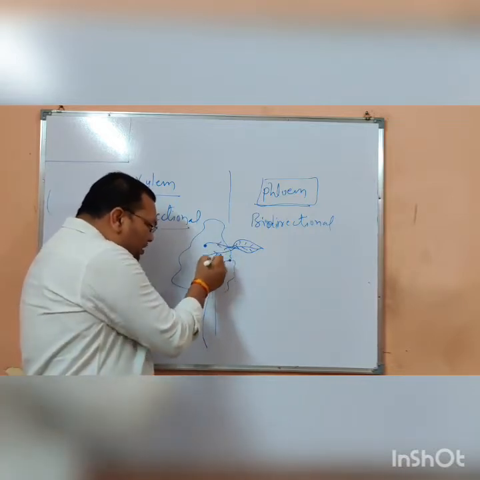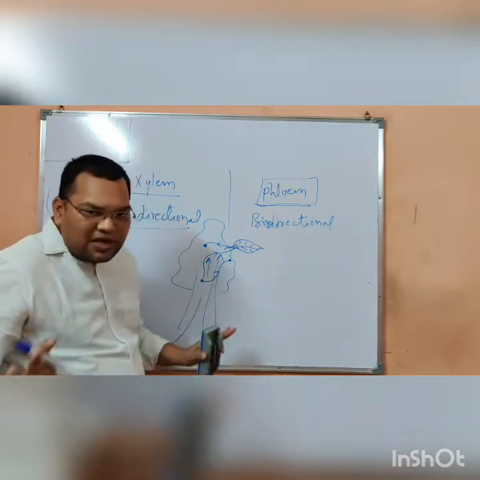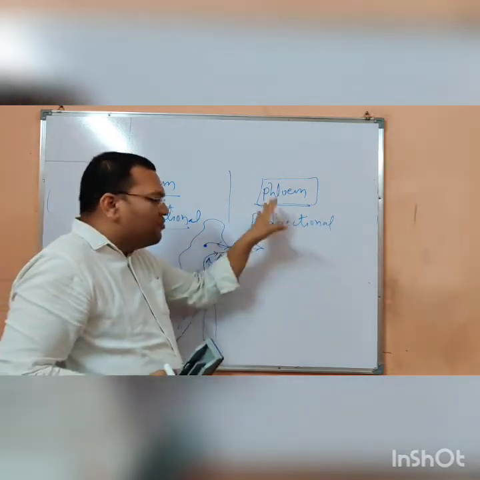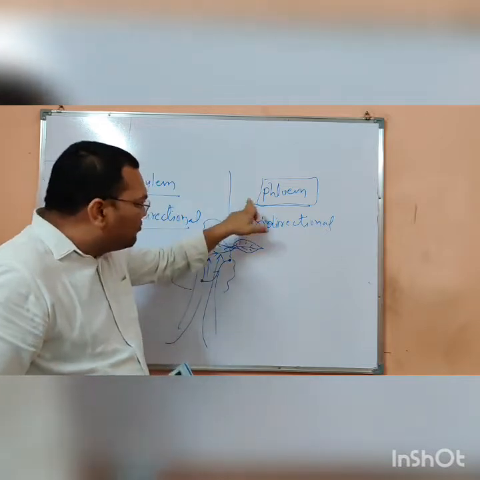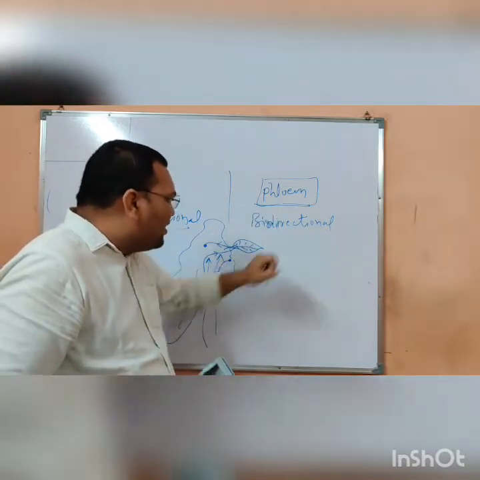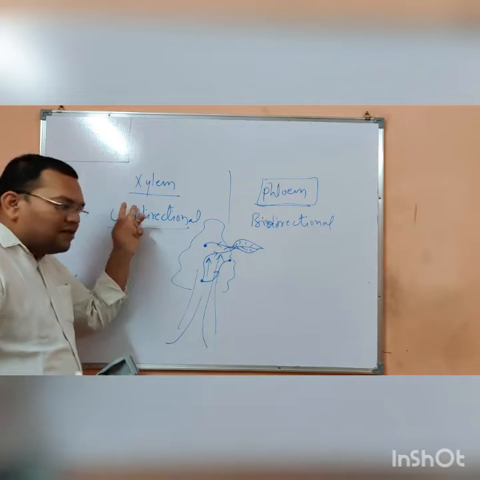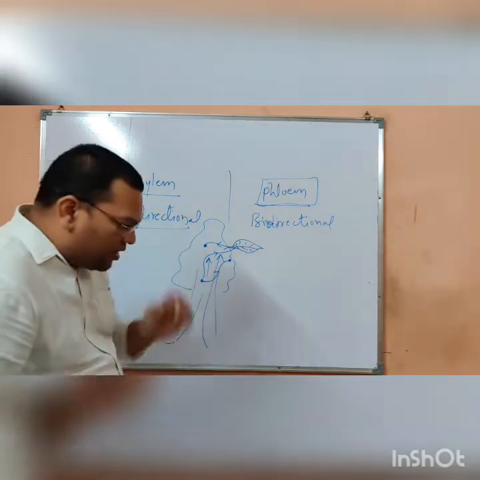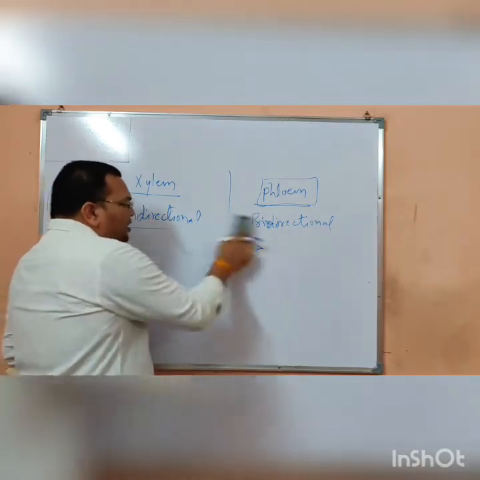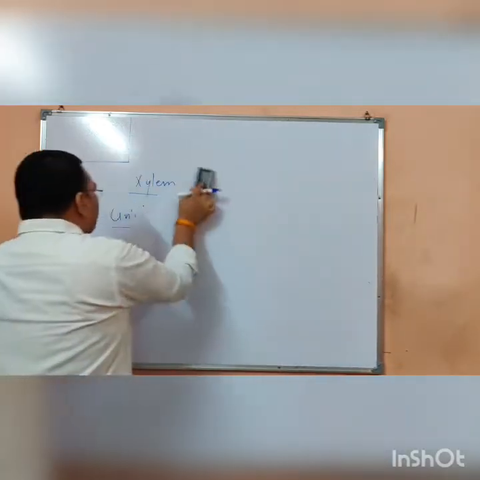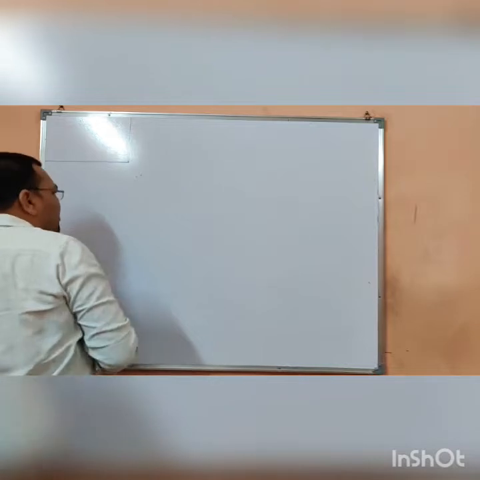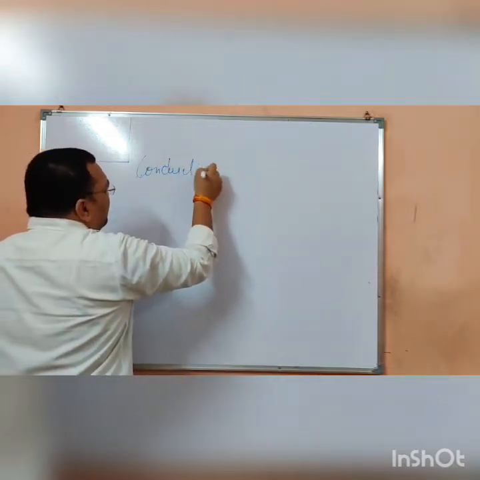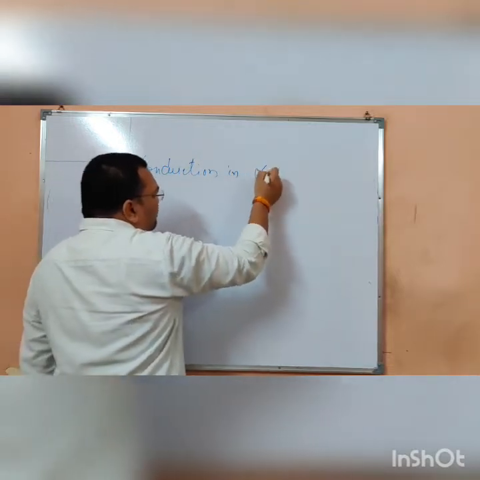So the movement is there, in various directions. That is why we are saying the conduction in the phloem is bidirectional, but the conduction in the xylem is unidirectional. Now we are going to see the conduction of water and minerals, or the conduction in xylem.